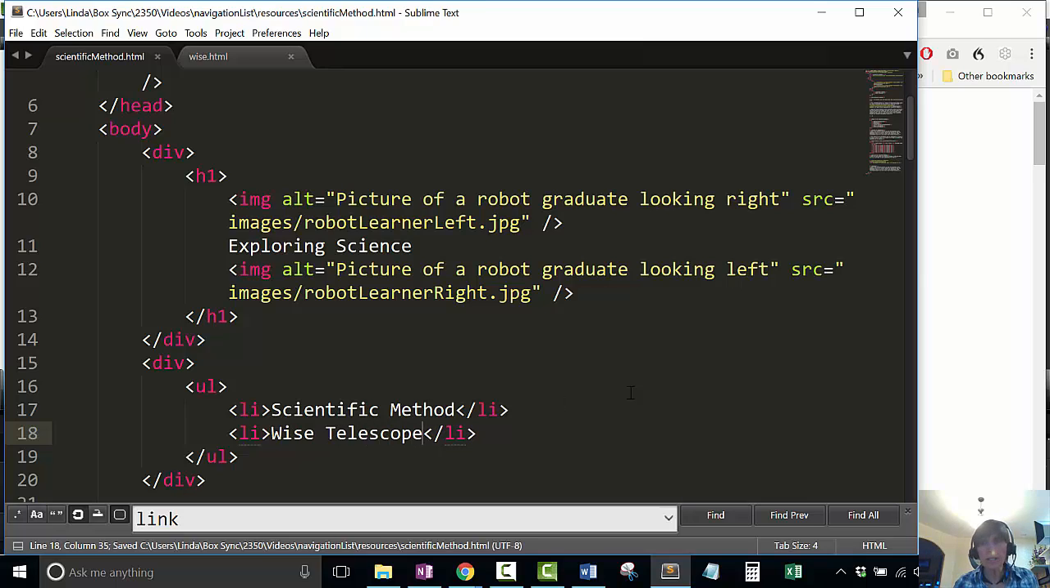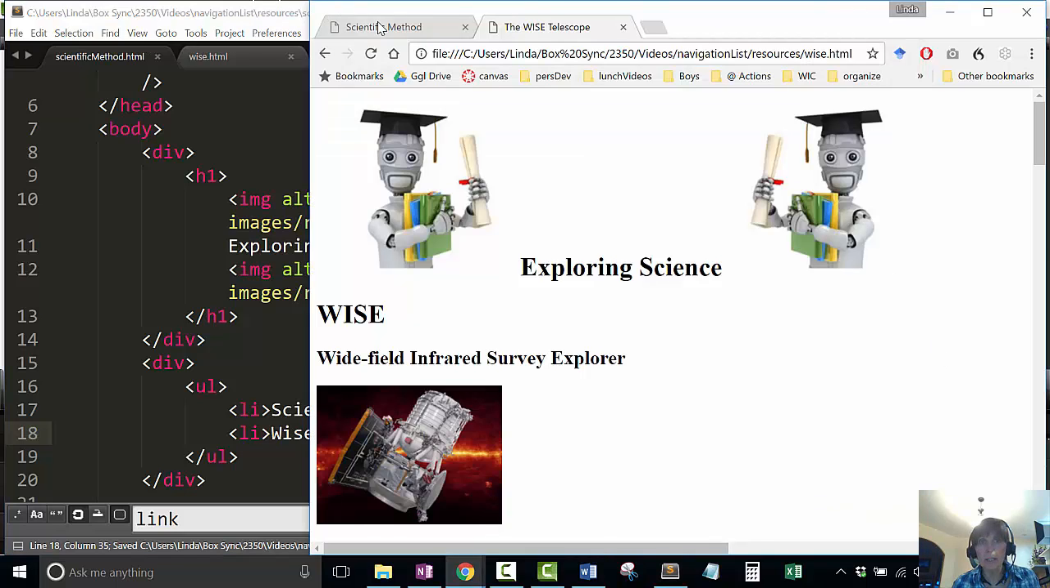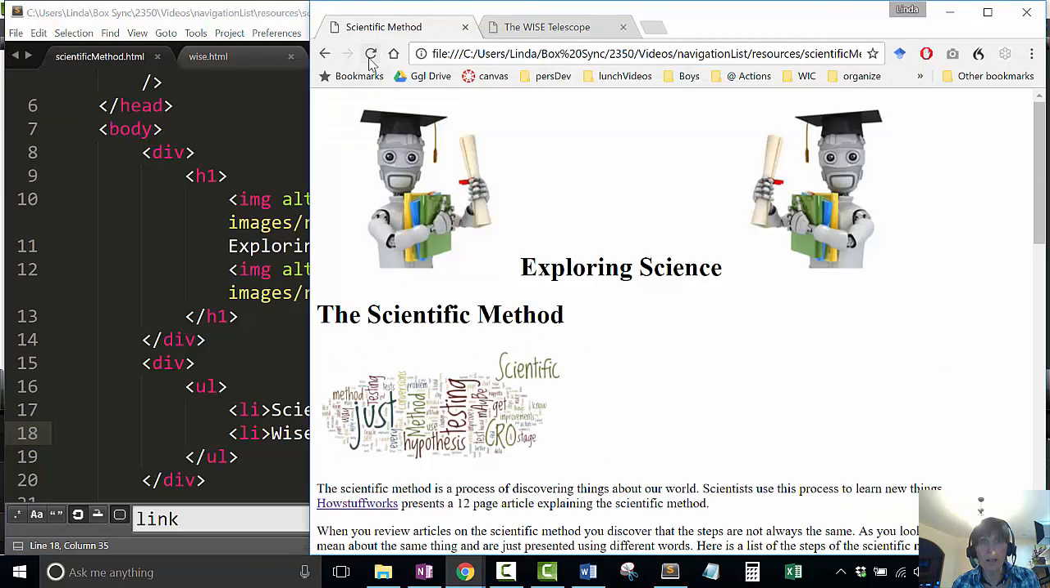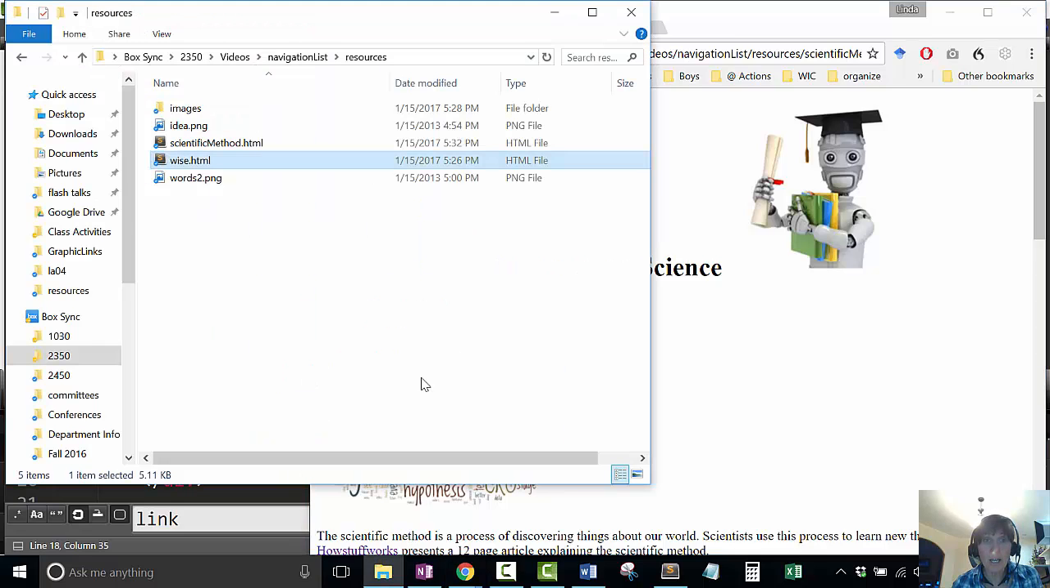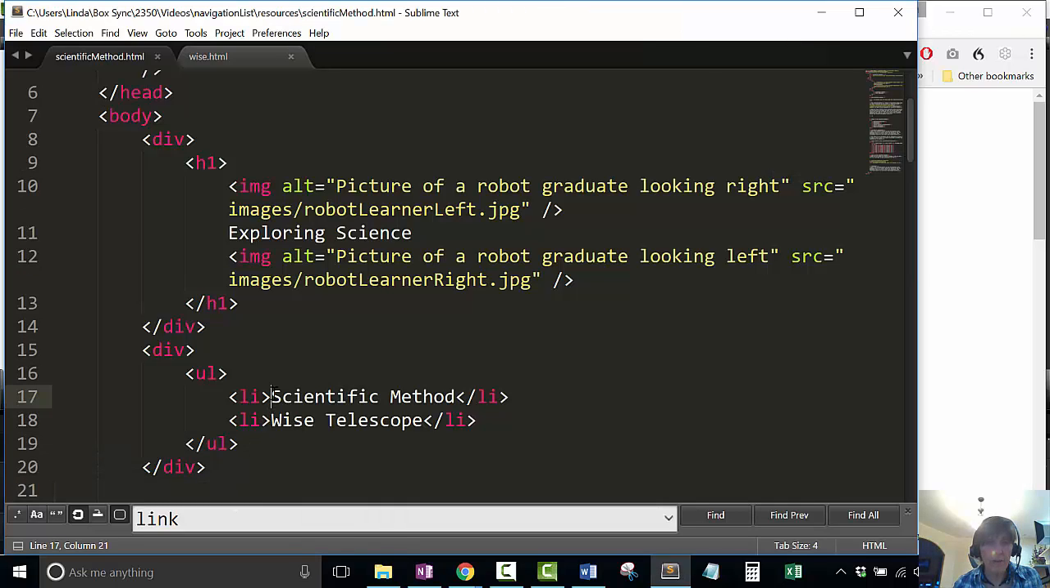All right, so now if I go here and look, this gives me a list, but they're not links. Now I want them to be links. Because these web pages are together, in fact, in here, notice that there's my 2 HTML files. They live together in the same folder. So I'm going to use what's called a local link for these.